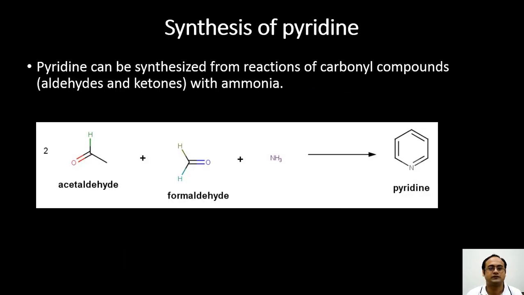Now let us turn towards the synthesis of pyridine. Pyridine can be synthesized in many ways, and one of them is the reaction of carbonyl compounds, that is aldehydes or ketones, with ammonia. In this example, two molecules of acetaldehyde react with formaldehyde and ammonia to give you pyridine.